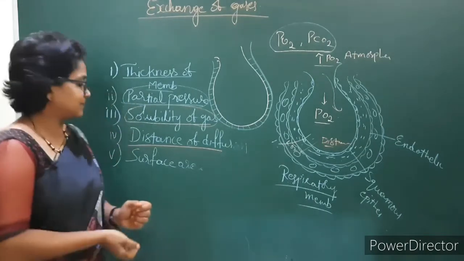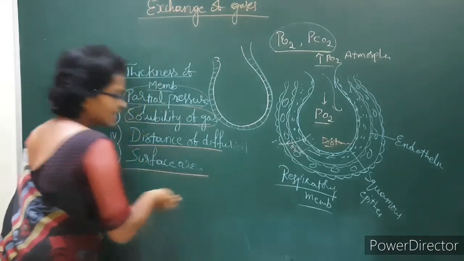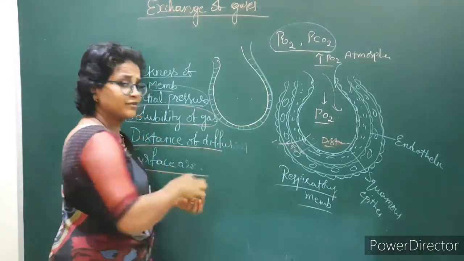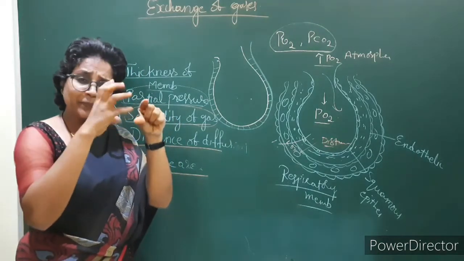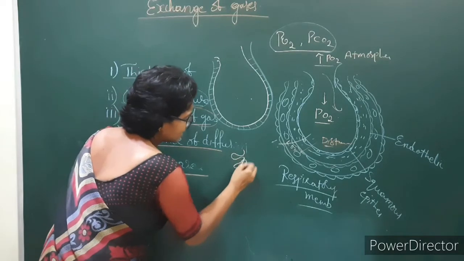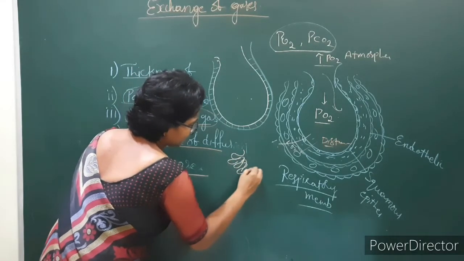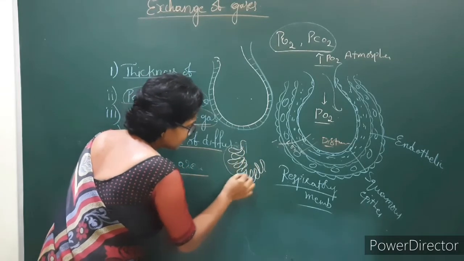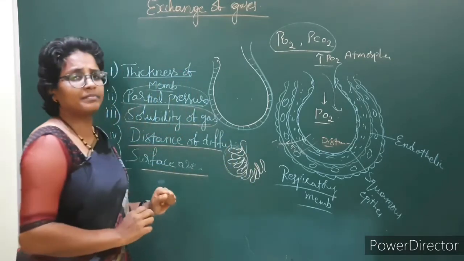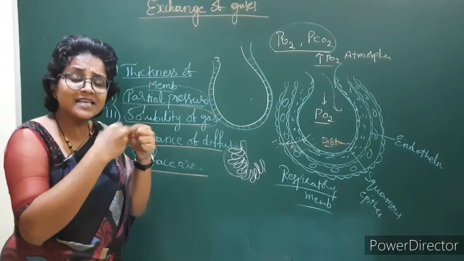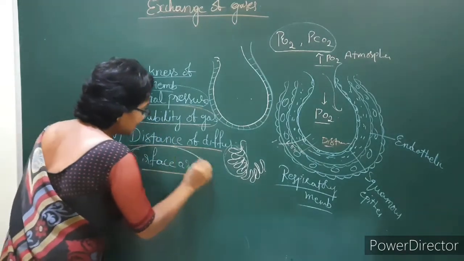place very easily. And the surface area. Surface area is nothing but these are the alveoli which are coiled in a lung, so very nearer to one another. Like this, they are very nearer to one another. Because of that, the surface area is the occupied place. In a very small place, more alveoli are present. That is the surface area of that particular.